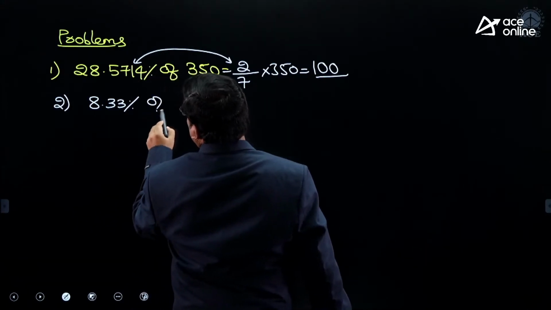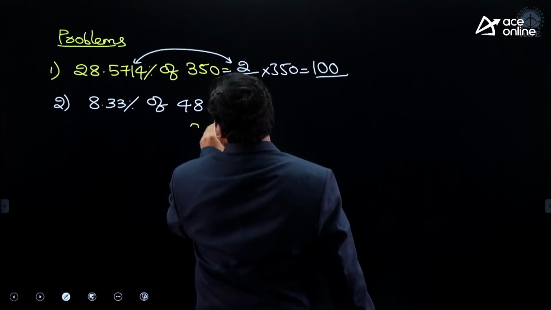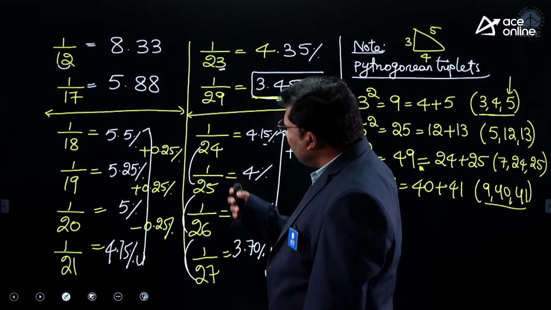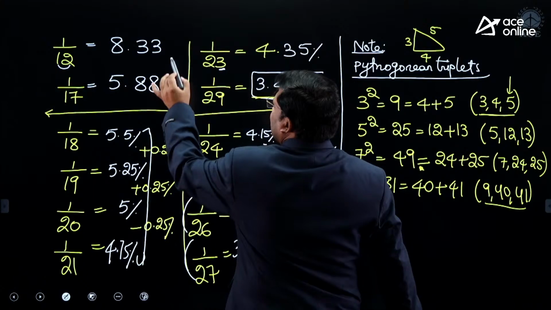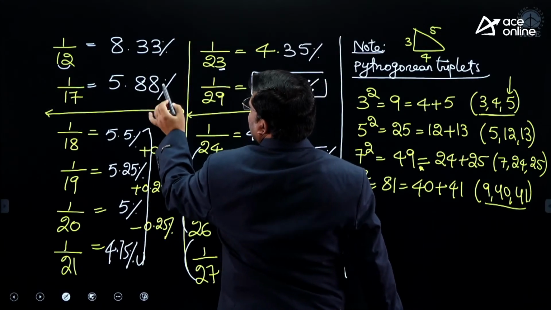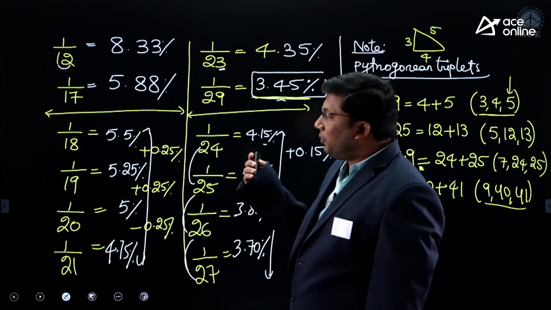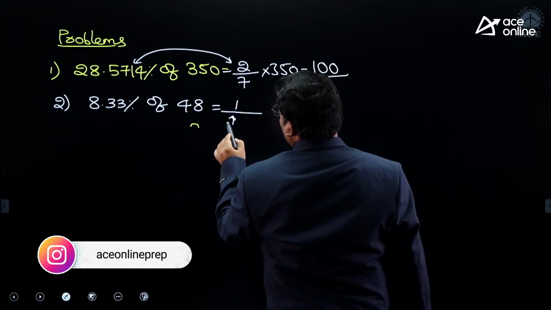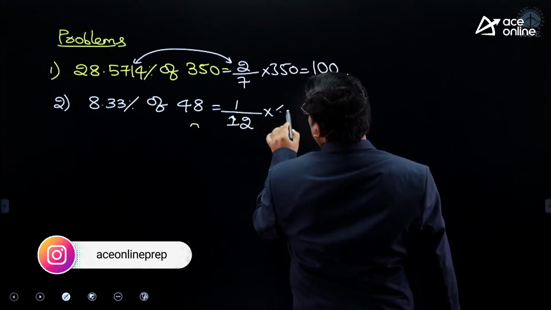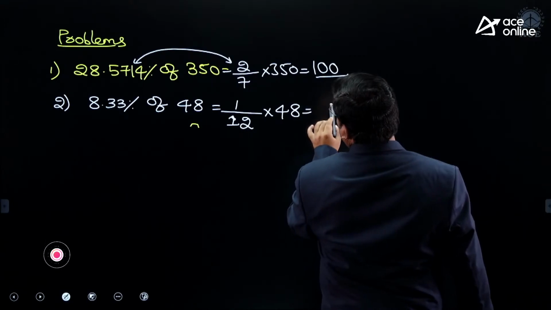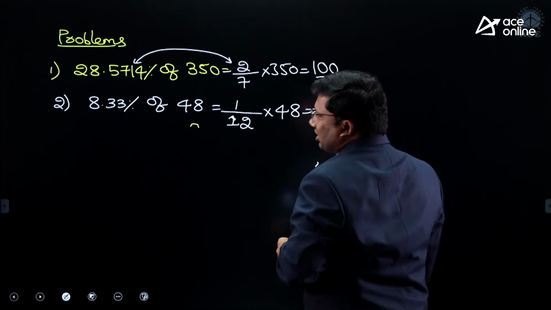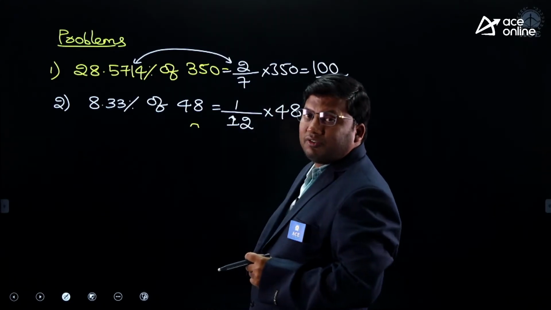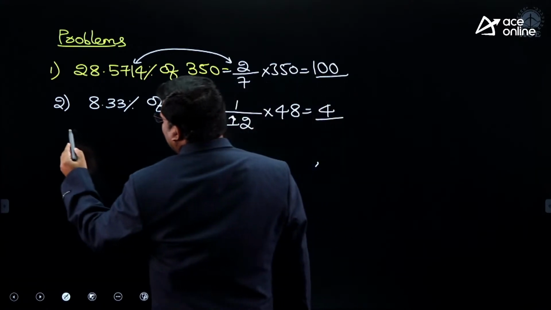Next one: 8.33% of 48. Just now we discussed 8.33% is 1 by 12, and 1 by 17 is 5.88%. So 8.33% is 1 by 12. 1 by 12 into 48. 12 fours are 48. 1 by 12 into 48 is 4. I hope the idea is clear.